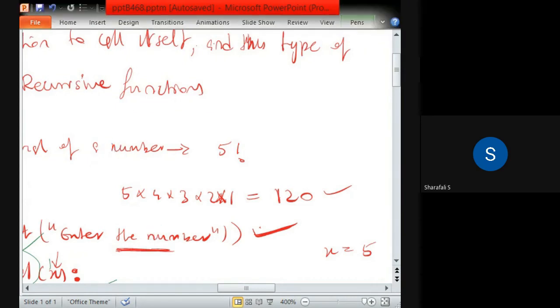Okay, so I hope you can see the window now.